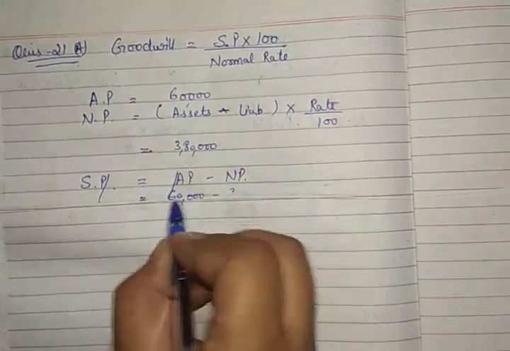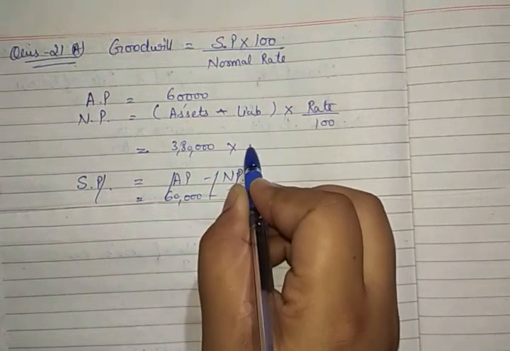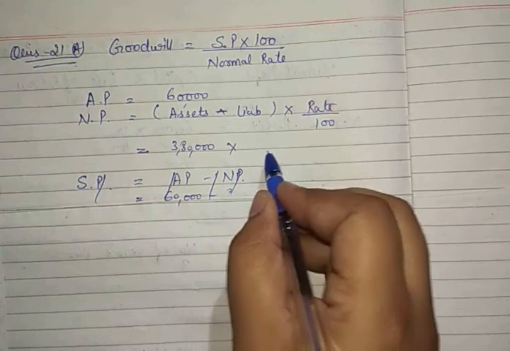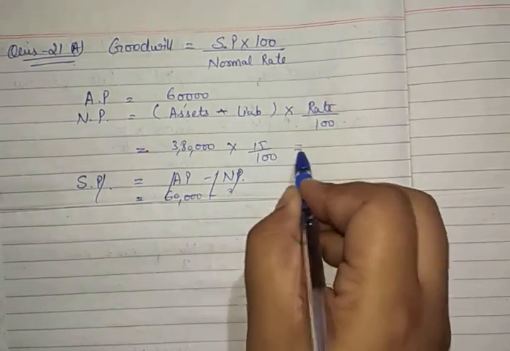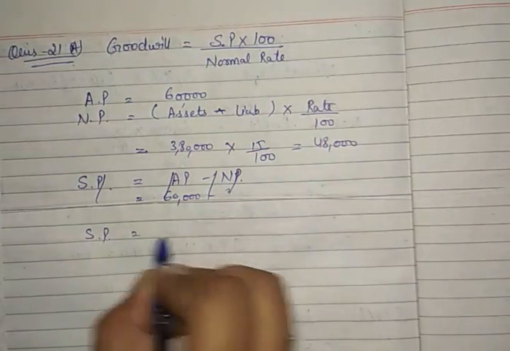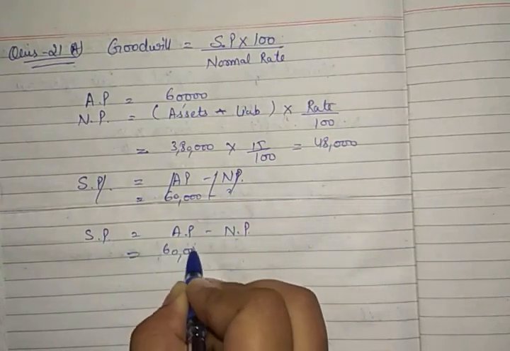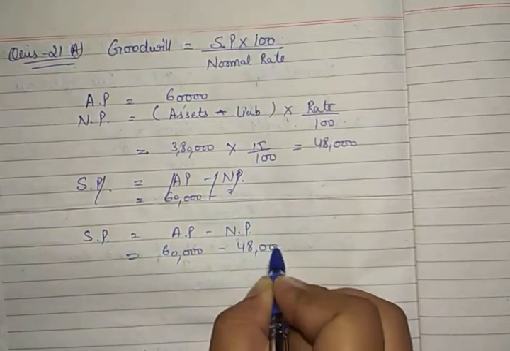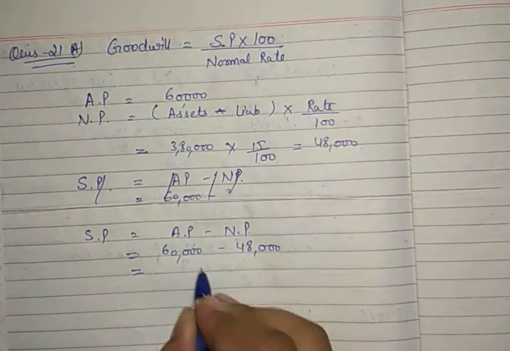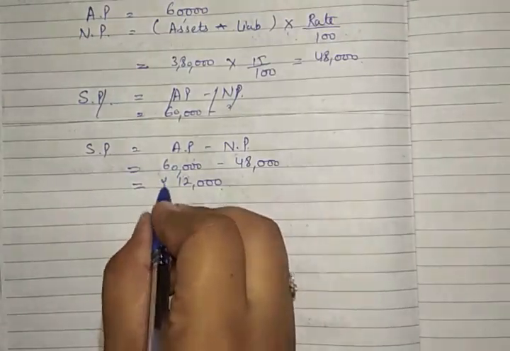I have made a mistake. I haven't found the normal profit. I have just found out the capital. Capital into normal rate. Normal rate is given in the question as 15%. And this will be equal to 48,000. Now the same formula, super profit is equal to average profit minus normal profit. So average profit is 60,000 and normal profit is 48,000. After finding all this, the super profit, sorry, super profit is now rupees 12,000.